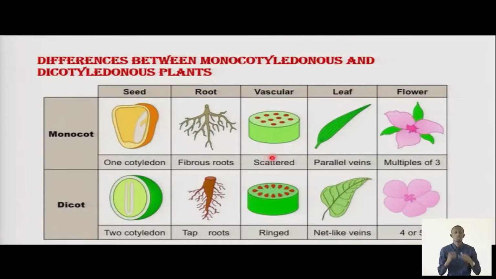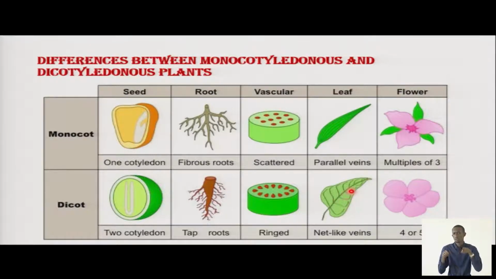When we talk about leaves, leaves of a monocot have parallel veins, while leaves of a dicot have net-like veins. Students, take an example of leaves of a maize or corn. It is like this, and their veins move downwards, like you see, they are parallel. And veins of a dicot, like beans, when you check the leaf of a bean, it has net-like veins.